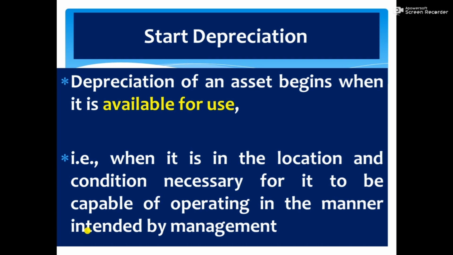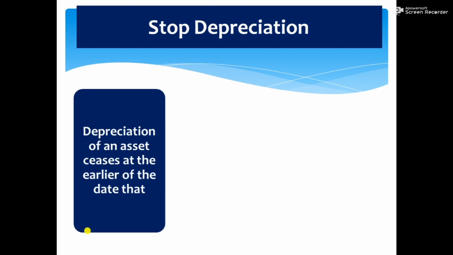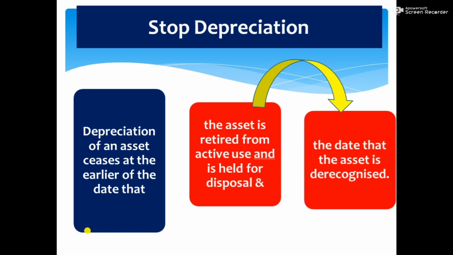When should you stop providing depreciation? Depreciation of an asset ceases at the earlier of the following dates. 1. The asset is retired from active use and is held for disposal. And 2. The date that the asset is derecognized. Whichever is the earlier date, from that date onwards, you should stop providing depreciation.